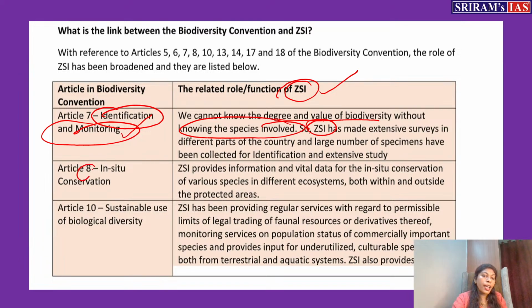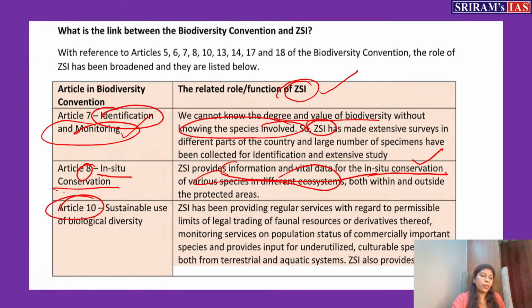Then there is Article 8 which is talking about in situ conservation in the particular area. For in situ conservation, ZSI also provides information and vital data. Without the data you cannot do in situ conservation. How will you know that a particular animal is present in the particular area? How will we come to know? Only when we have data and information. So that is provided by ZSI. It tells us which various species are present in the different ecosystems, and then we go to in situ conservation. So in this way ZSI is connected.